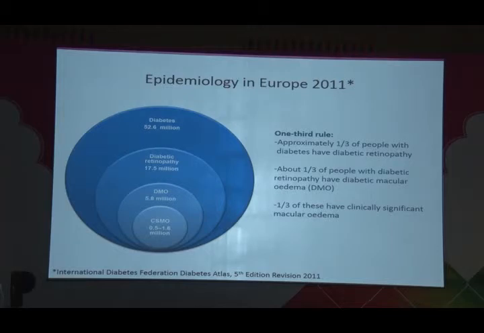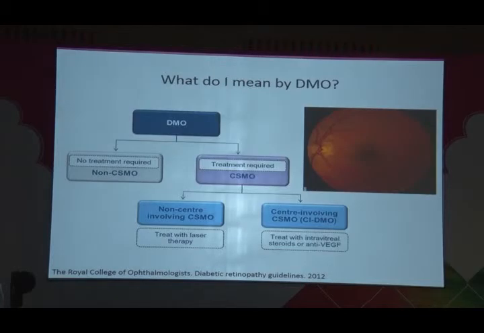If we look at the epidemiology in Europe, it's the 1/3 rule. 52.6 million people with diabetes. Approximately 1/3 of people with diabetes have diabetic retinopathy. About 1/3 with diabetic retinopathy have diabetic macular edema, and 1/3 of these have clinically significant macular edema. If we look at the clinically significant macular edema, we have 2 types: centre involving and non-centre involving. And if there's non-centre involving, we'll often recommend laser therapy. And if there is centre involving, we'd recommend intravitreal steroid or anti-VEGF.